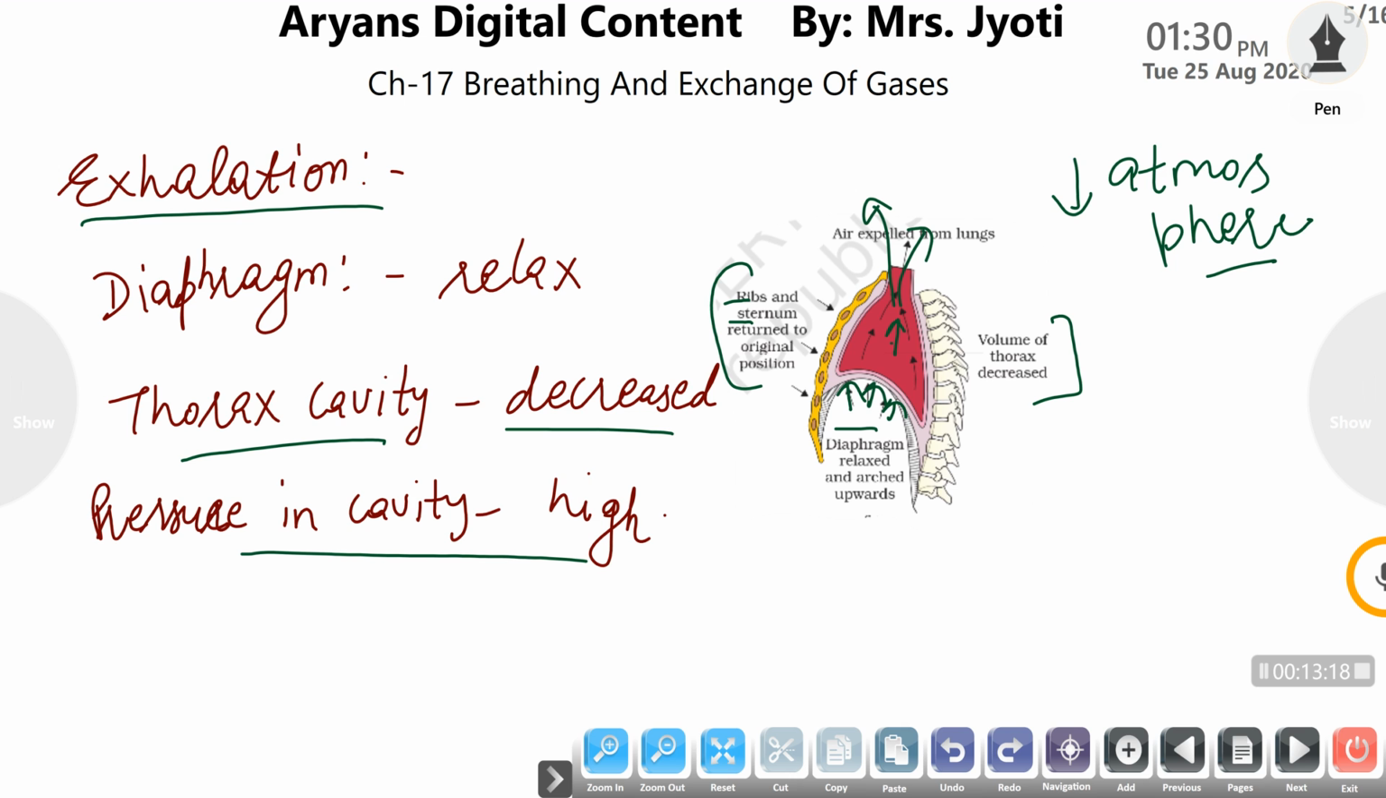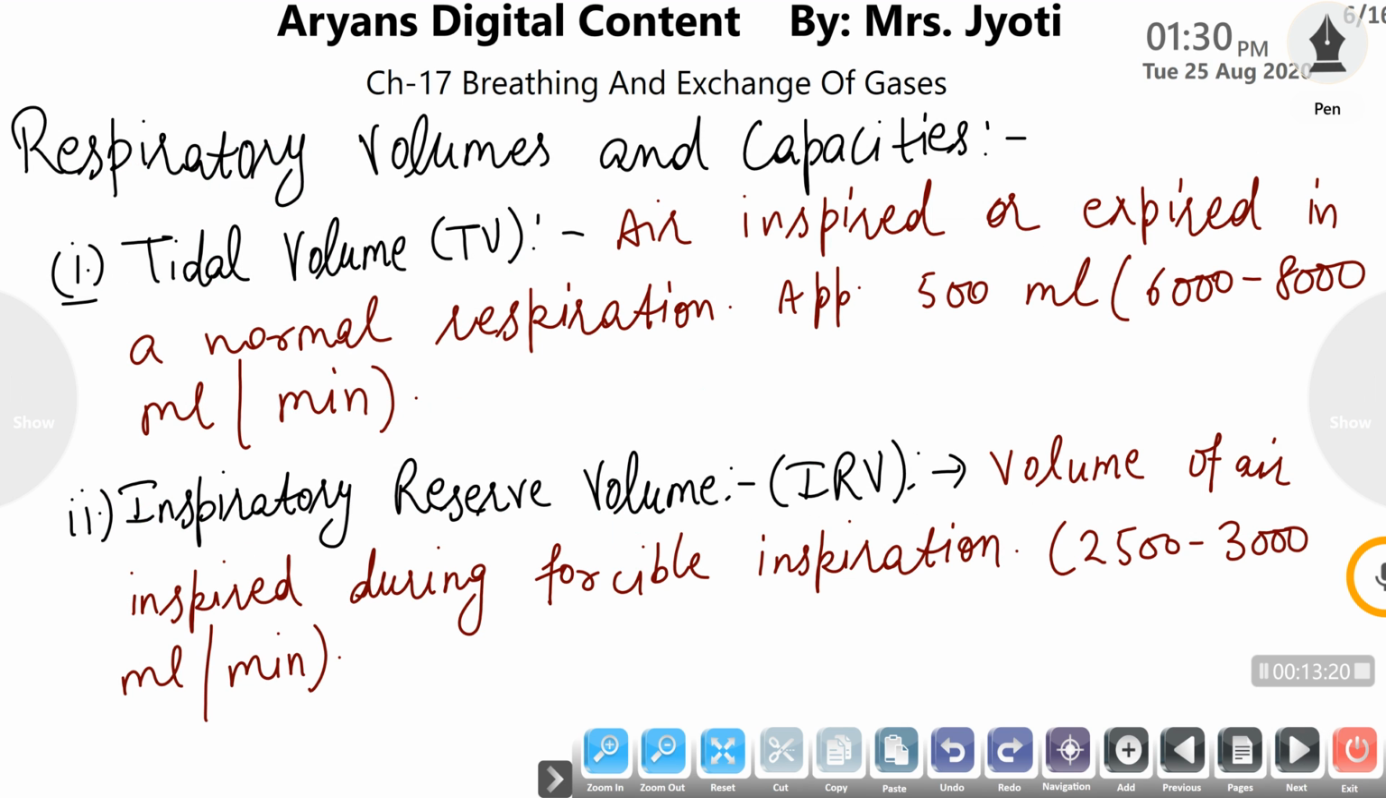This is the simple mechanism of breathing. Now, inhalation and exhalation lead to a number of terms which involve different kinds of respiratory volumes or capacities. Respiratory volumes and capacities are the amount of gases, or the amount of air, that can be expelled or inhaled by the lungs under different conditions.